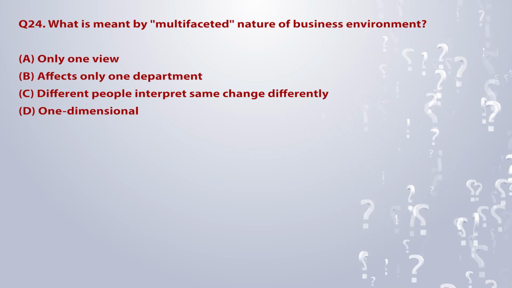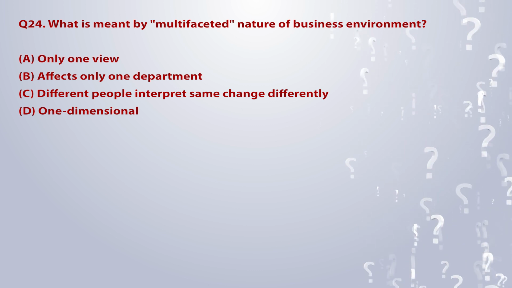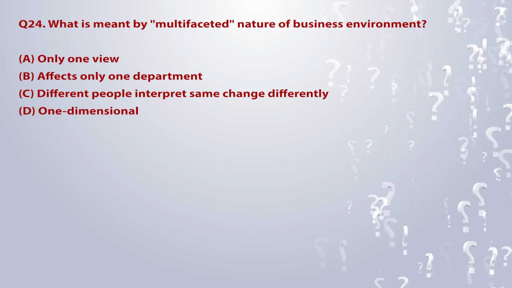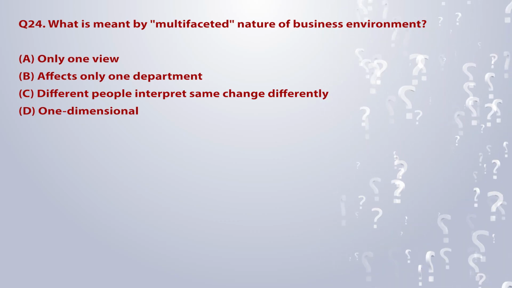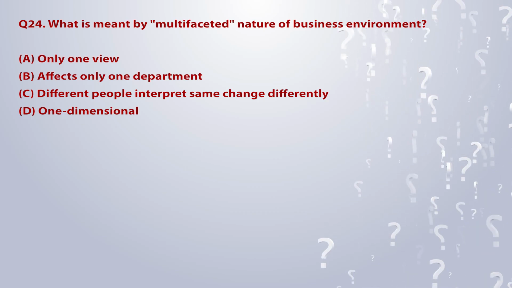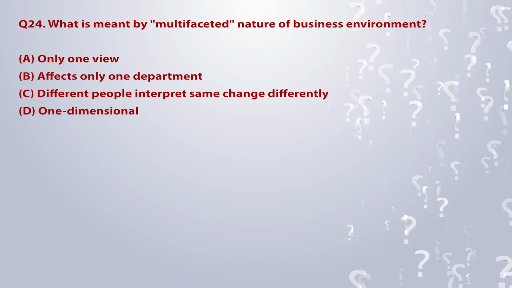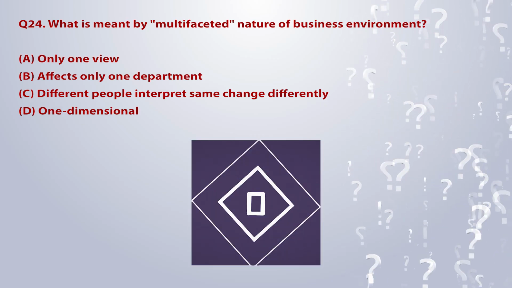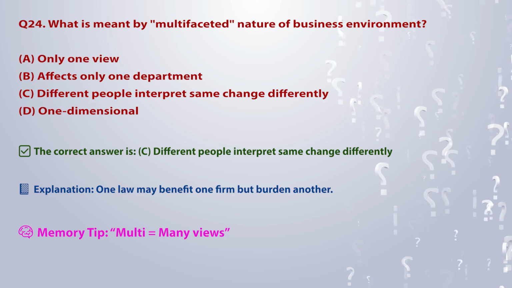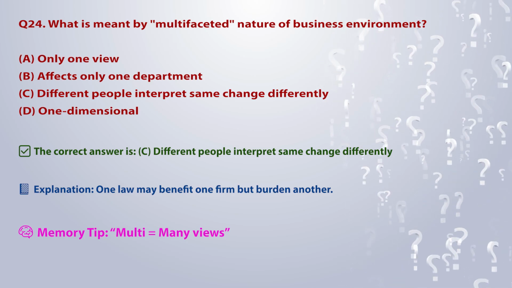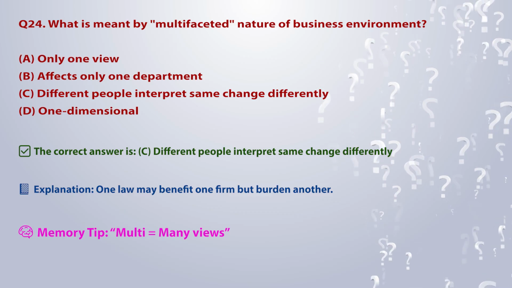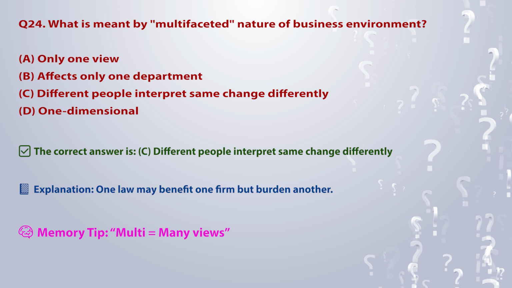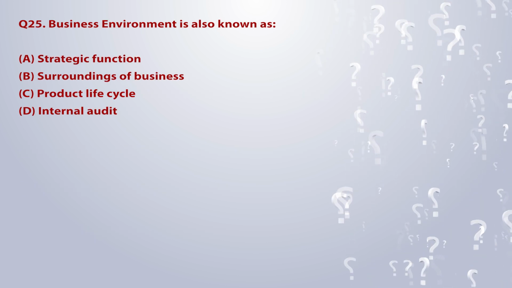Q24. What is meant by multifaceted nature of business environment? A. Only one view. B. Affects only one department. C. Different people interpret same change differently. D. One-dimensional. The correct answer is C. Different people interpret same change differently. Explanation: one law may benefit one firm but burden another. Memory tip: multi is equal to many views.